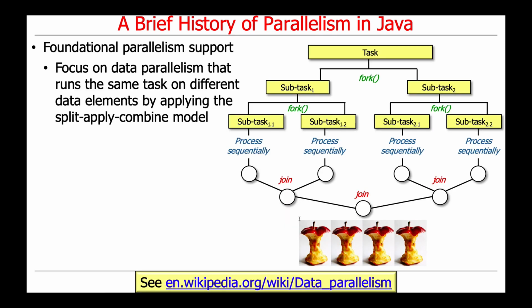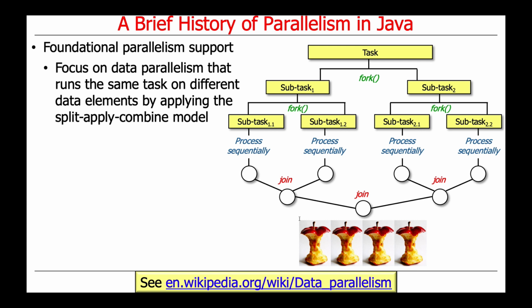And the fork join pool is really cool. It focuses on finer grained data parallelism, where multiple cores run the same computation on different data elements.